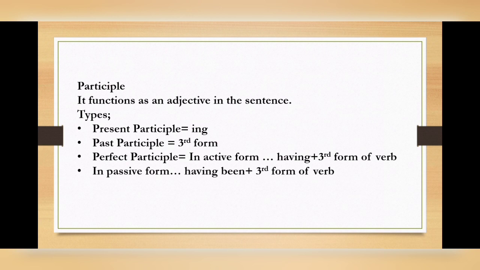Having shows that it is a perfect participle. And in the passive form, having been beaten up, he began to cry. So the action is beaten up. Being beaten up indicates that it has been completed. So now the second thing that started here is crying. So it is a perfect participle.